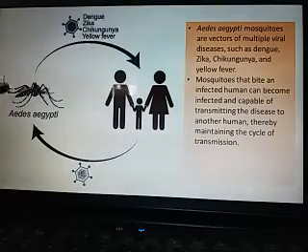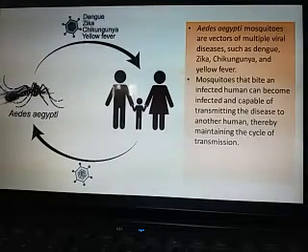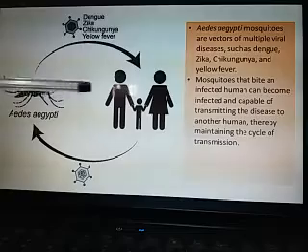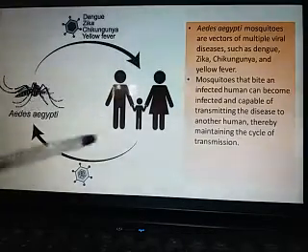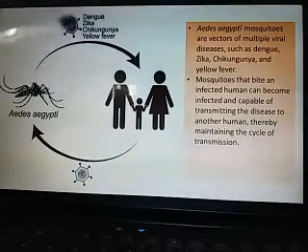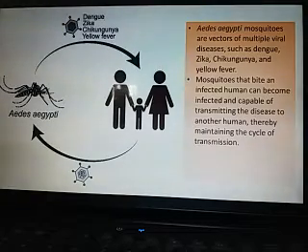That means the same mosquito can transmit these viruses, and this mosquito plays a very important role in the transmission of the virus from infected to healthy person. So you can see in this image the cycle that occurs for the successful transmission of the virus from infected to the healthy person. So if we break this cycle, definitely the transmission will be stopped.